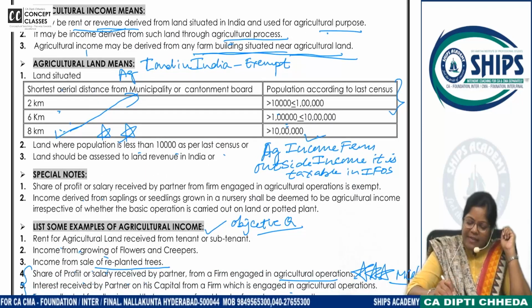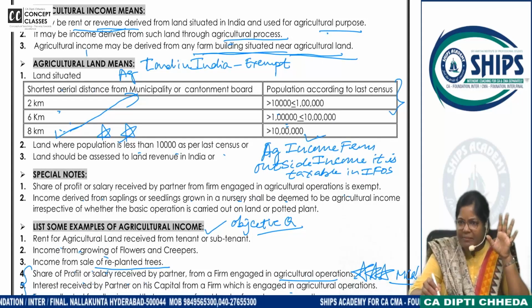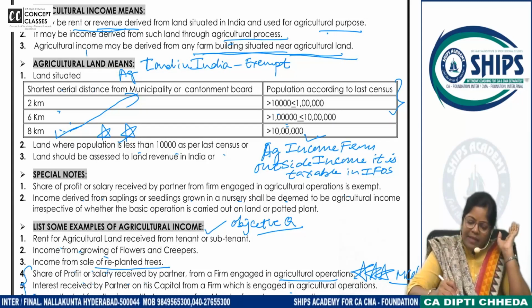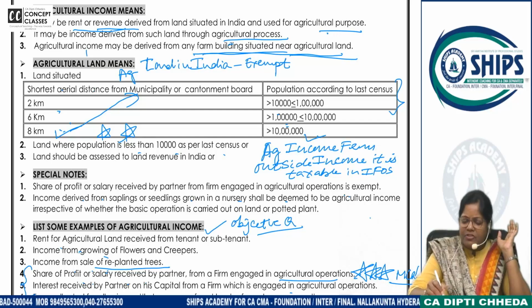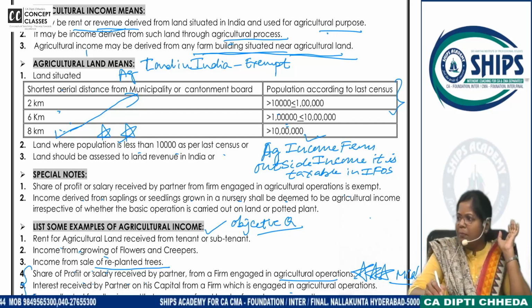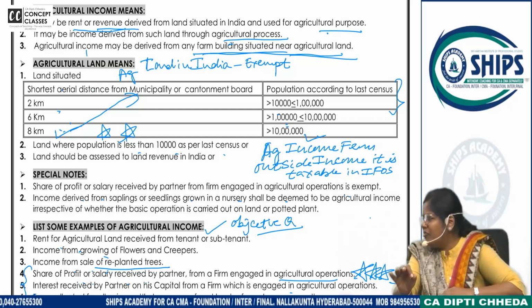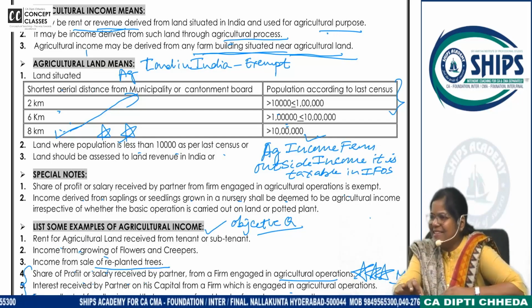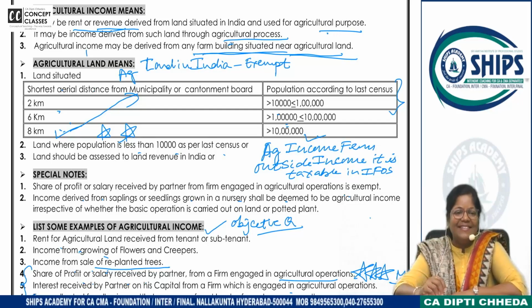Share of profit or salary received by partner from firm engaged in agricultural operation is exempt. But income derived from saplings, seedlings grown in nursery shall be deemed to be agricultural income, irrespective of whether the basic operation is carried out on land or potted plants. Even if you are doing farming on potted plants, it is exempt. Clear?